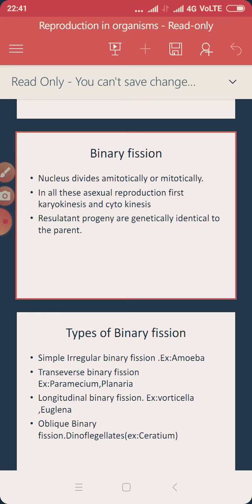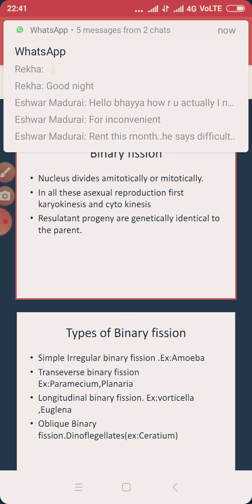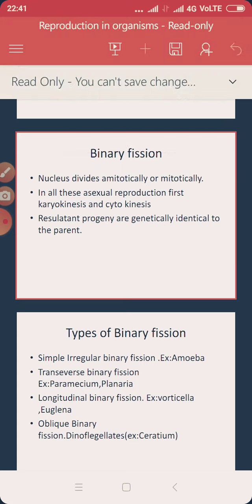So in all these asexual reproduction, when it has to form two daughter cells, it should be divided into two different forms, like karyokinesis and cytokinesis.